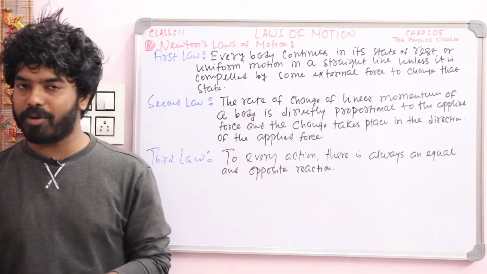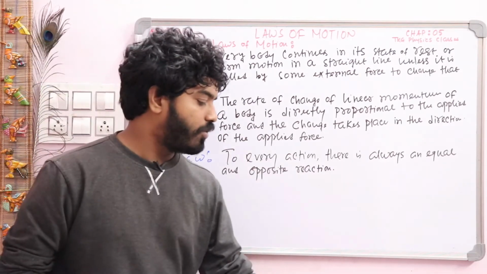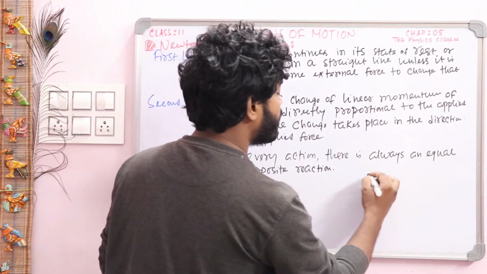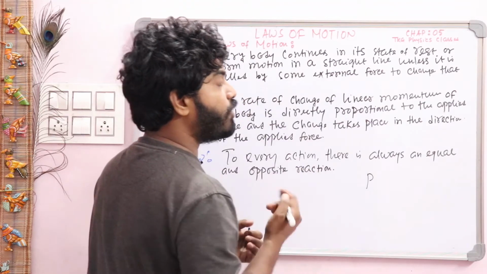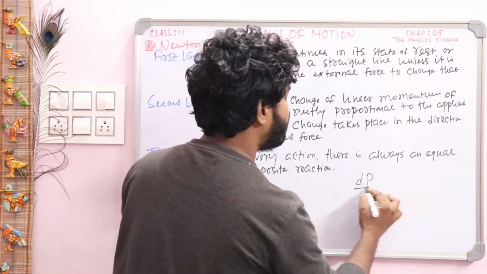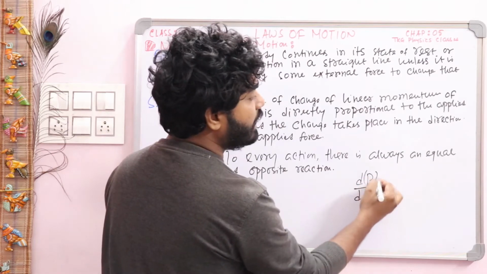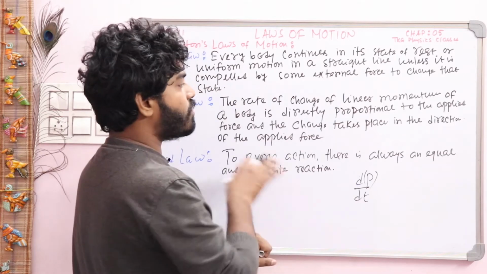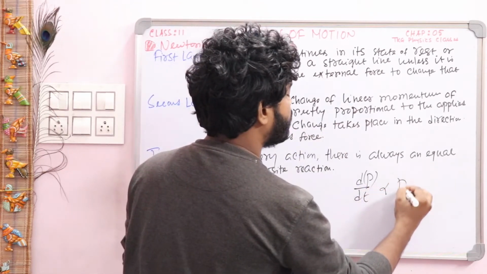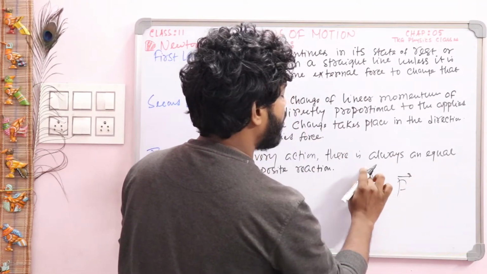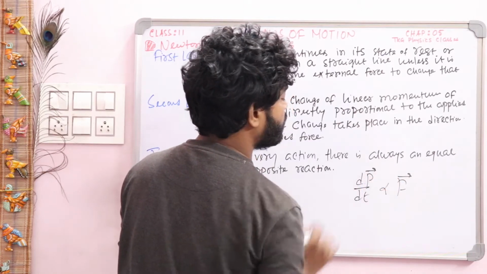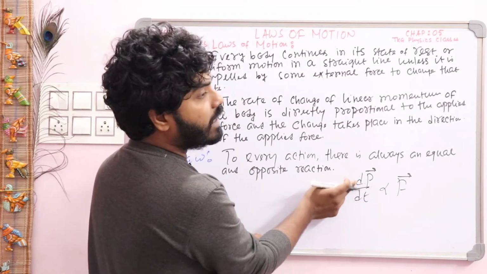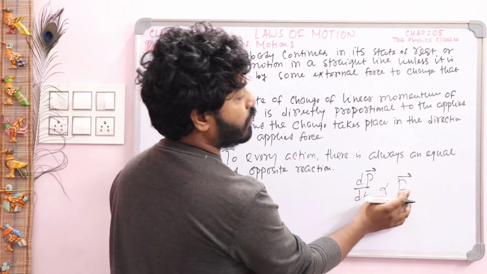We learned about linear momentum. Okay, now write it. Suppose P is represented as linear momentum. Now the rate of change of linear momentum, that means dp by dt, the differentiation of P with respect to t, is directly proportional to the force applied. Force is a vector quantity and here P is also a vector quantity. dp by dt, the change of momentum with respect to time, is named the rate of change of momentum, and is directly proportional to the force applied.